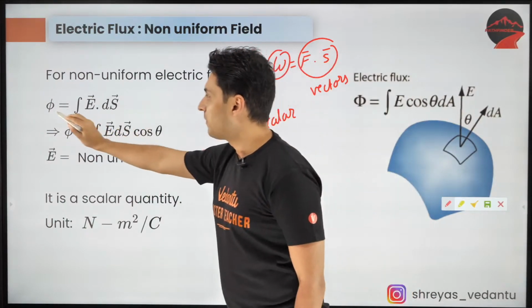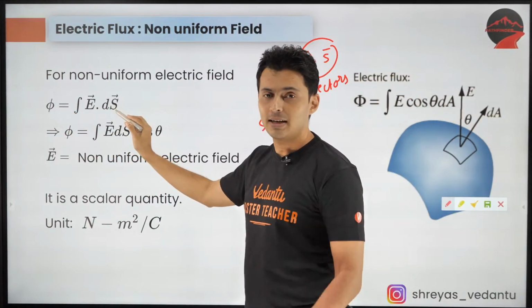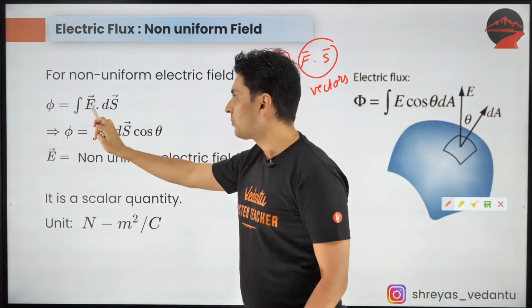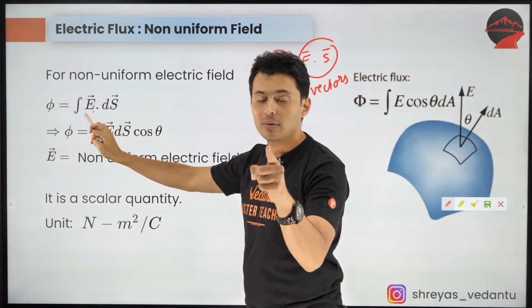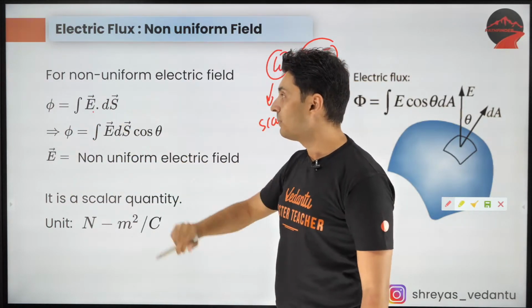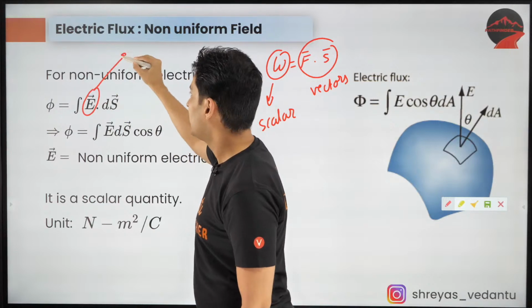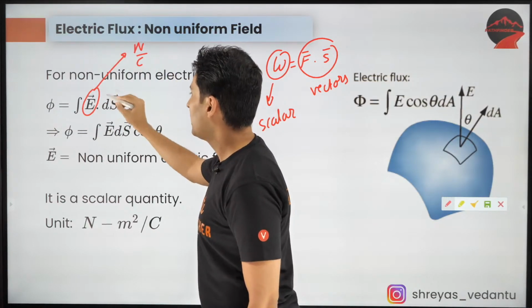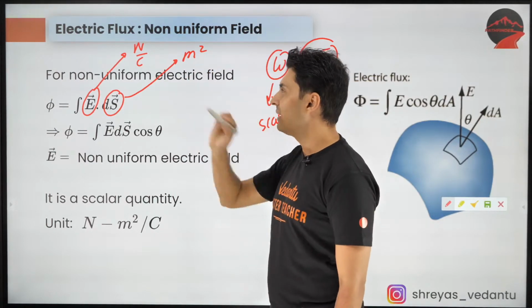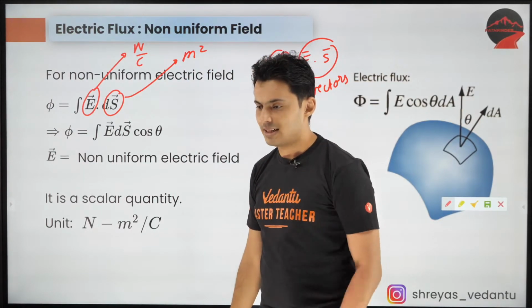Same way, the flux is a dot product of field and area. This flux is a scalar quantity. What is the unit? The unit of field is Newton per coulomb, and the unit of area is obviously meter squared. So the unit is Newton meter squared per coulomb. As simple as that.